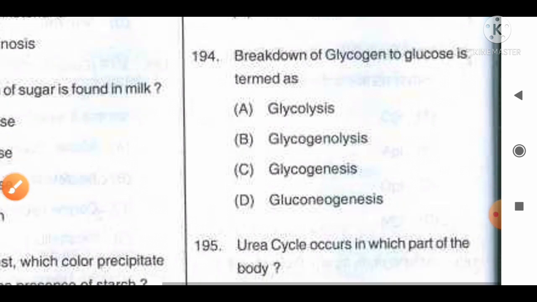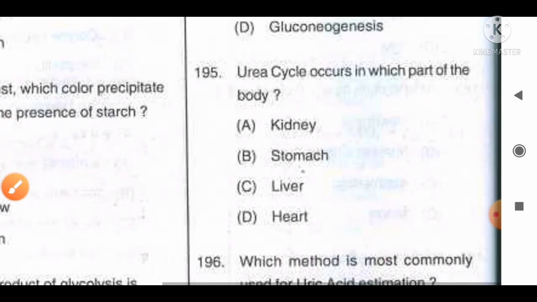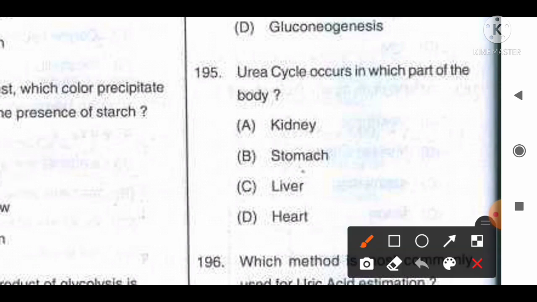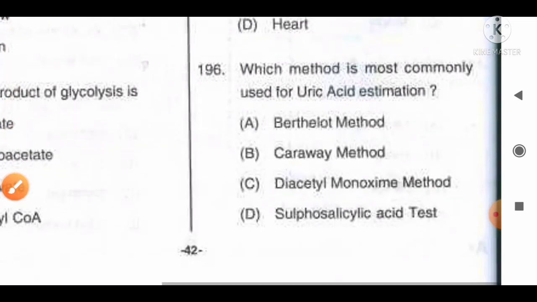Move to the next question number 195. Urea cycle occurs in which part of the body? And the options are A kidney, B stomach, C liver, D heart. You have to remember the correct answer for this question. It occurs in the liver. Option C will be the correct answer for this question. Move to the next question, number 196.